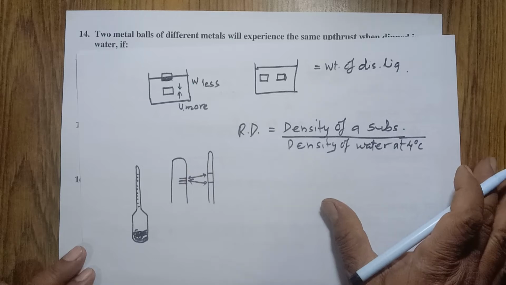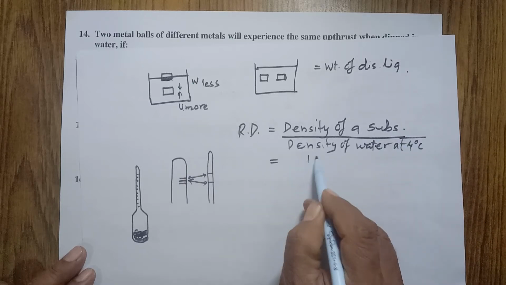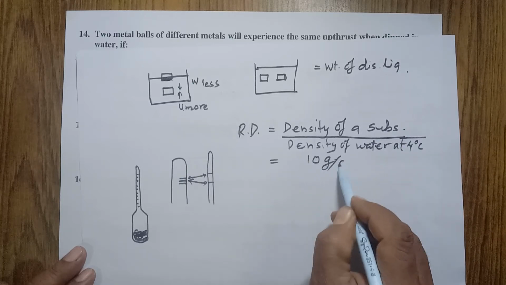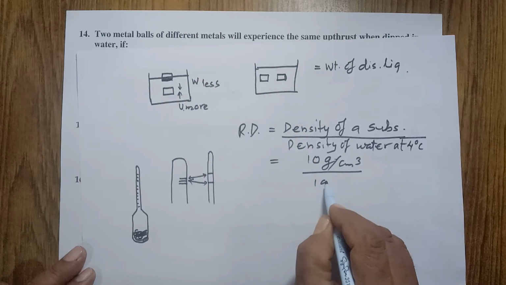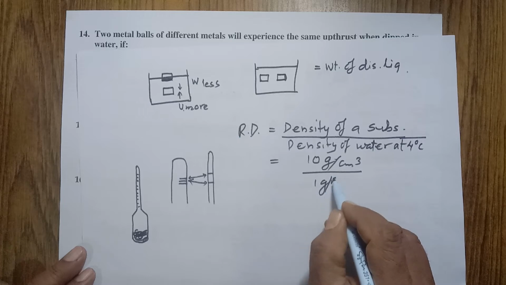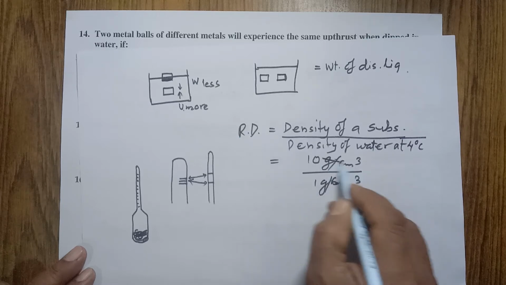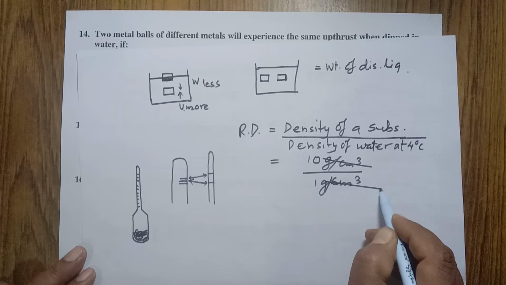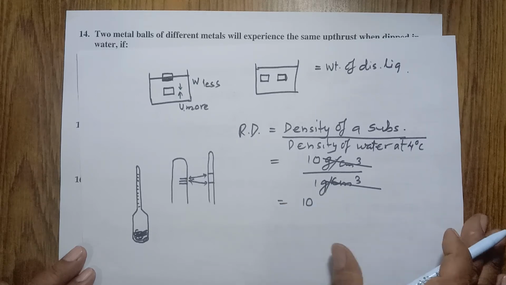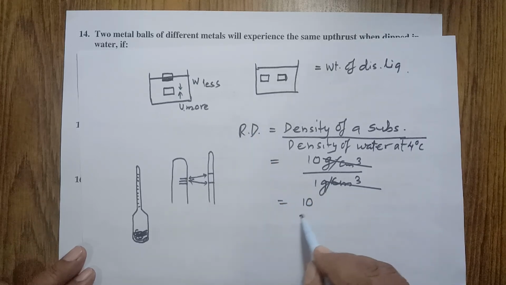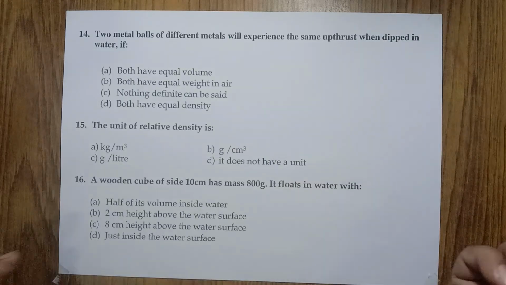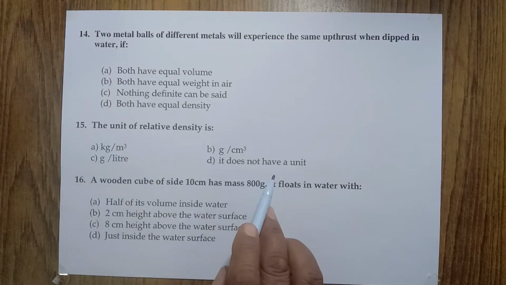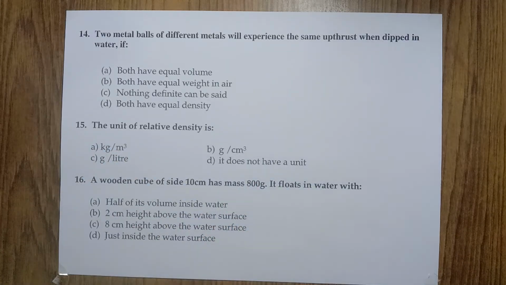If the density of a substance is 10, maybe gram per cubic centimeter, and the density of water at 4 degrees Celsius is 1 gram per cubic centimeter, then the units cancel each other and only a number is left, isn't it? Relative density is expressed in terms of a number only. It doesn't have any unit. That's why the correct option is: doesn't have a unit. Okay, now let's go to question number 16.